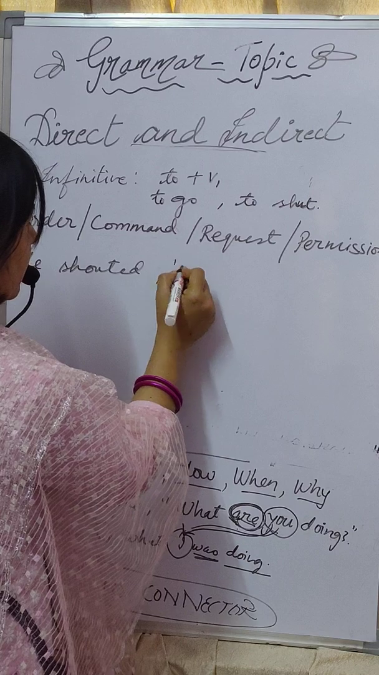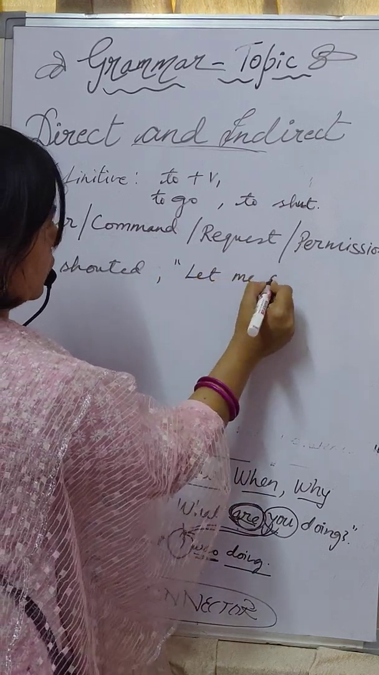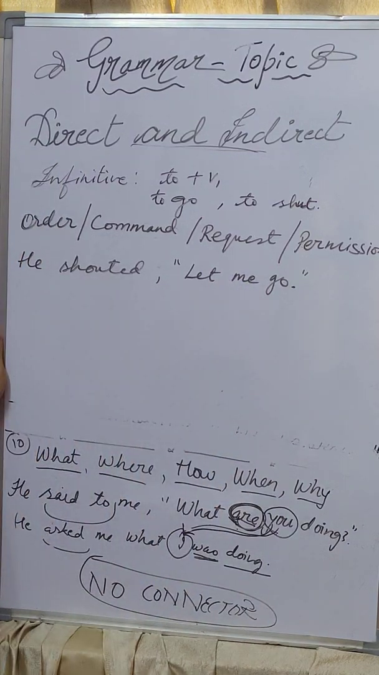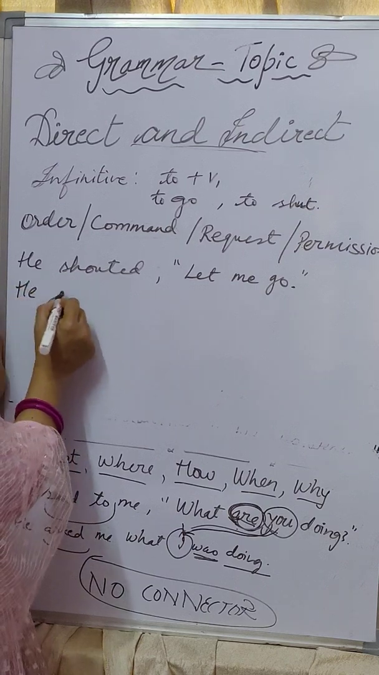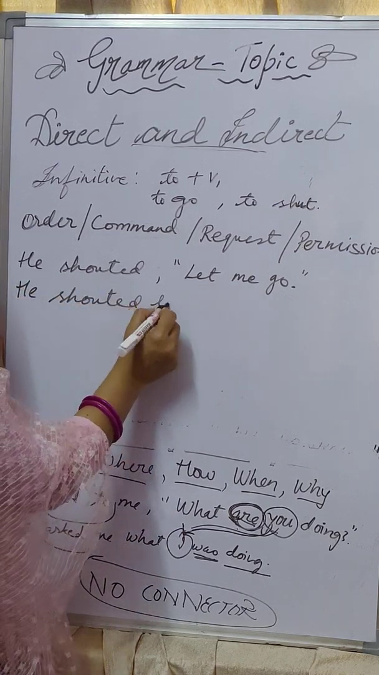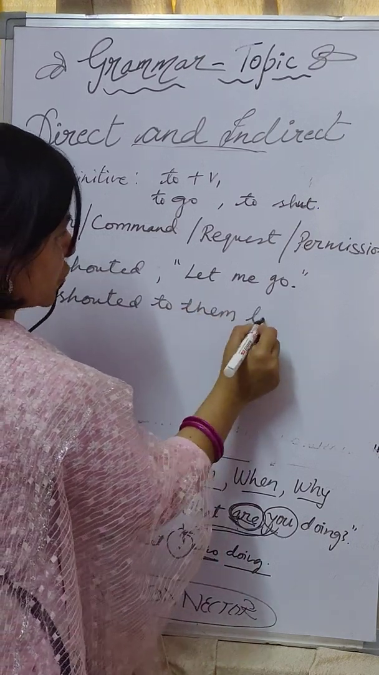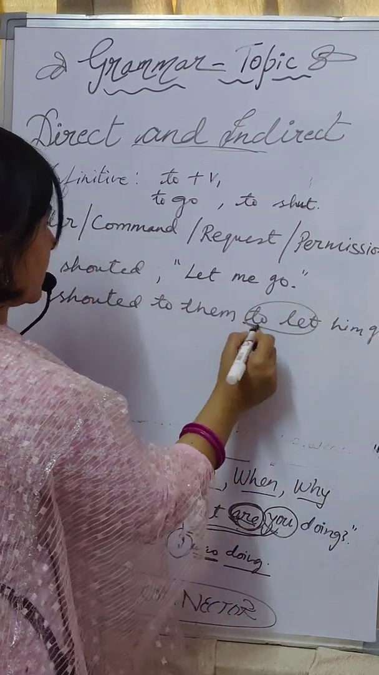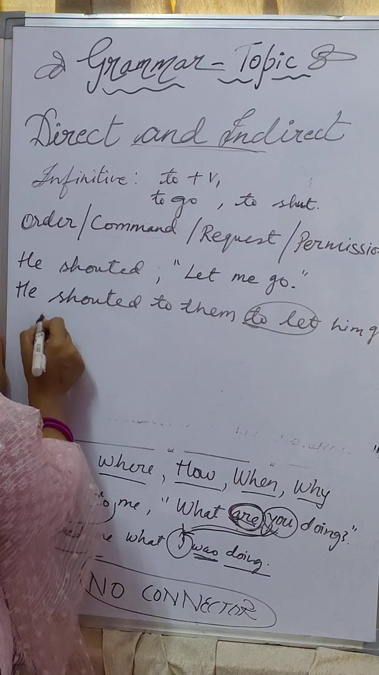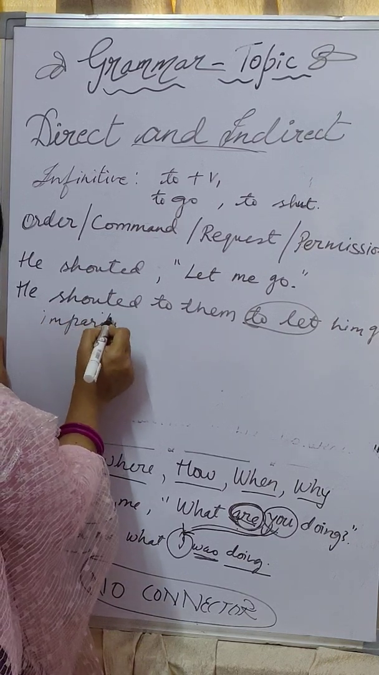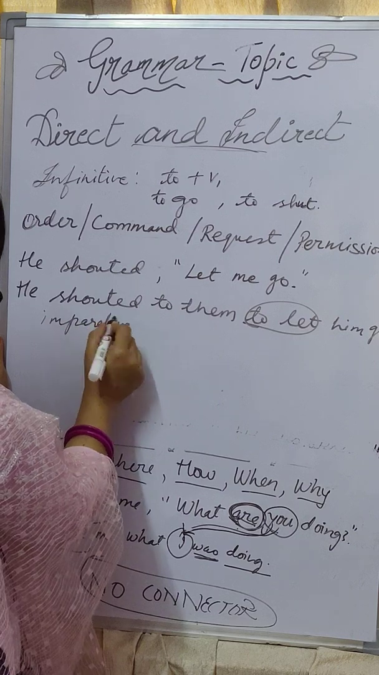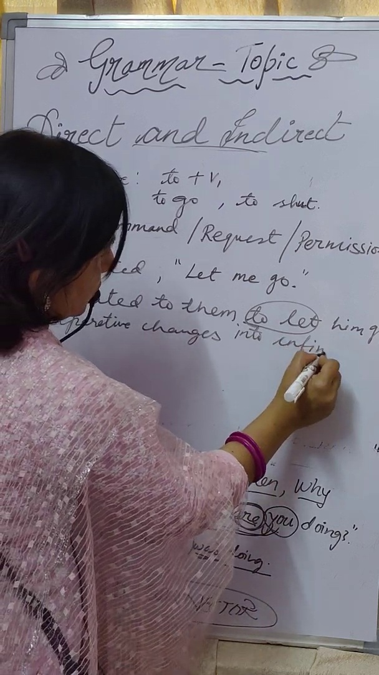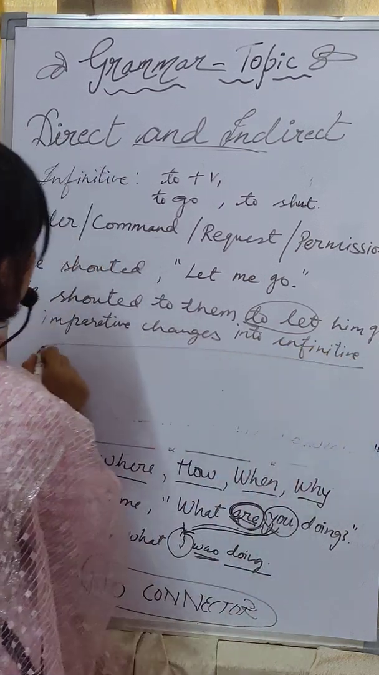He shouted, "Let me go." Okay? He shouted. It means he shouted to some people or somebody. So he shouted to them to let him go. See students, "to let" is an infinitive. So imperative changes into infinitive. This is quite important over here. Okay.